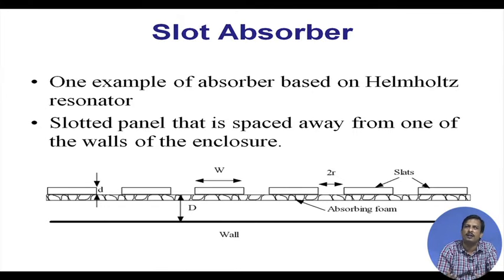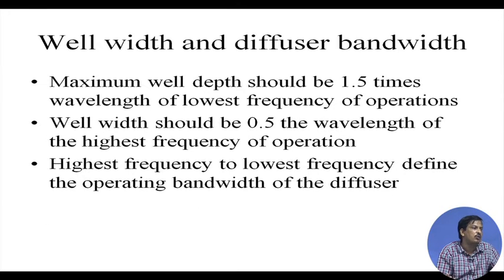So, you know the frequency of operation of the auditorium, then we have to design the depth based on that equation. The maximum well depth should be 1.5 times the wavelength of the lowest frequency, because if it supports the lowest frequency, it will support the highest frequency. If it is a music auditorium, then the lowest frequency is 30 hertz.